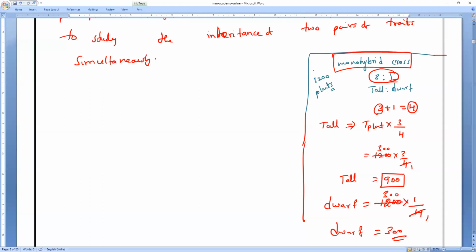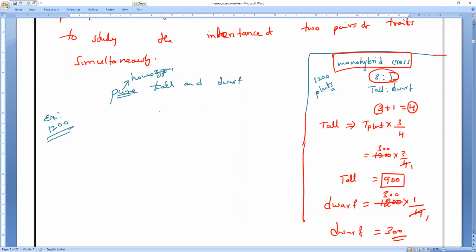If it is specifically mentioned pure tall versus dwarf, calculate the number of pure tall and dwarf. So by that time, what do you have to take? Pure means what? Homozygous or heterozygous? Homozygous. Only homozygous. So again, let me take an example. I'm taking 1,200 plants given.